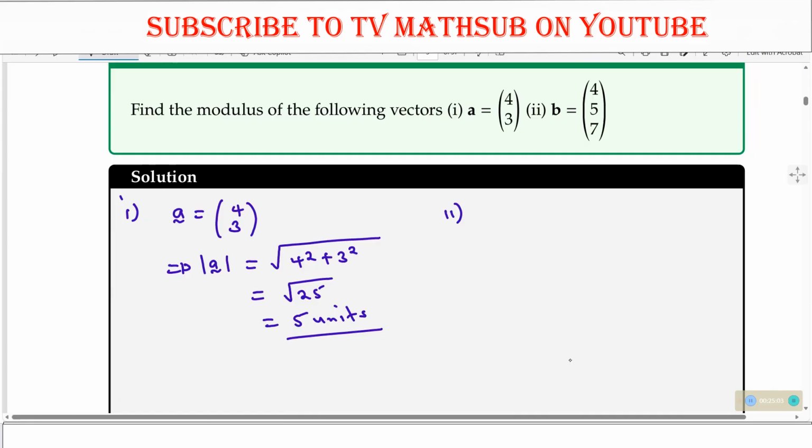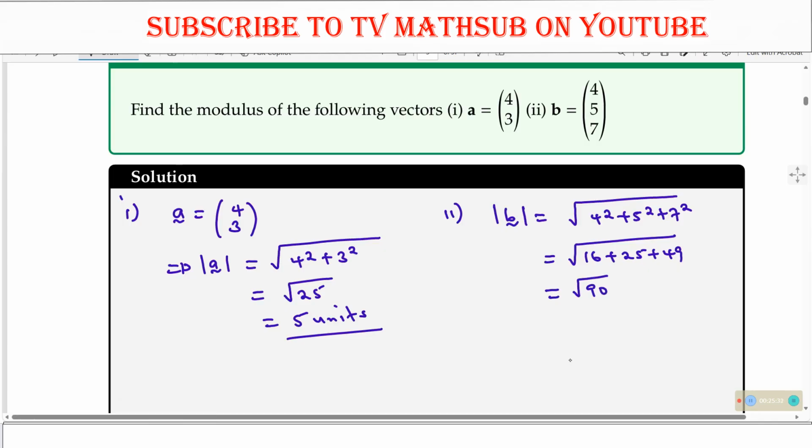Then you are talking about vector B. So what will be the modulus of vector B? Modulus, as we saw, is the square root of 1 squared, 5 squared, and 7 squared. So you simplify that. This will be the square root of 16 plus 25 plus 49, and this should give us the square root of 90. And the modulus of vector B will be 9.4868 units. I still emphasize, make sure your answer is to 4 decimal places or above.